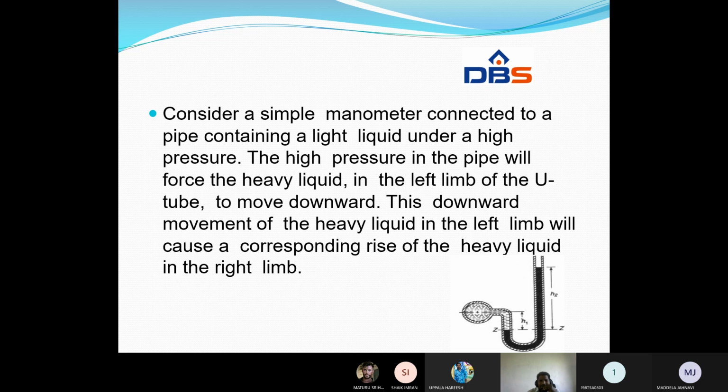Consider a simple manometer connected to a pipe containing a liquid under a high pressure. The high pressure in the pipe will force the heavy liquid in the left limb of the U-tube to move downward. This downward movement of the heavy liquid in the left limb will cause a corresponding rise of the heavy liquid in the right limb. If the pressure is less than atmospheric pressure, then the U-tube manometer fluid will force the liquid present in the pipe, so it will move to a certain height.